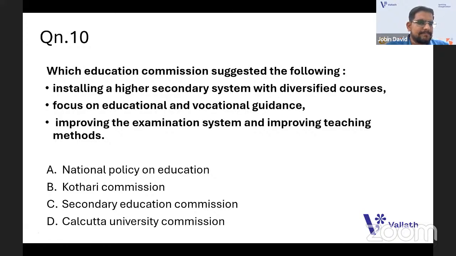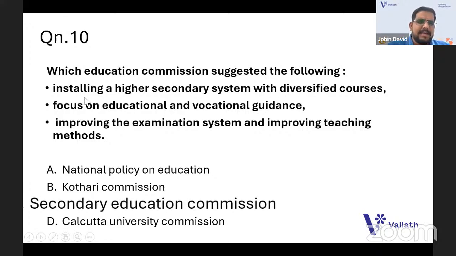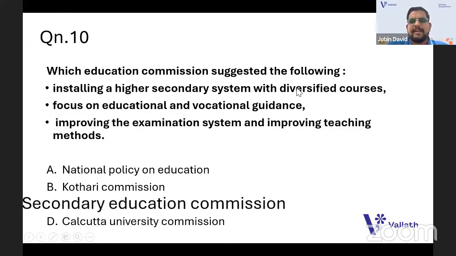Yes, I need the answers from you. Is it B, Kothari? Everybody is saying Kothari. Okay, let us say it's Secondary Education Commission. Actually, installing a higher secondary system with diversified courses comes from the Secondary Education Commission. If you have a doubt with Kothari Commission, then vocational guidance and teaching methods were also taught in this Secondary Education Commission, not in Kothari. Vocational guidance was exactly what was given in the Secondary Education Commission mostly.